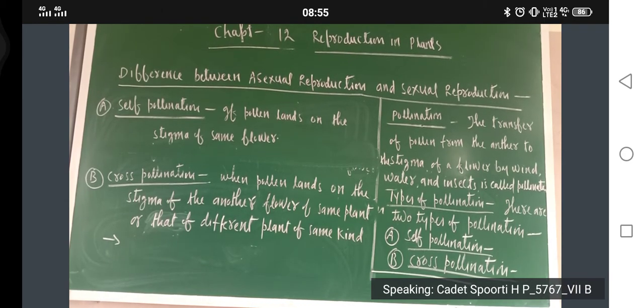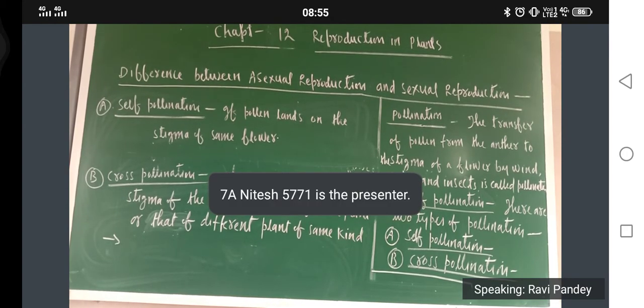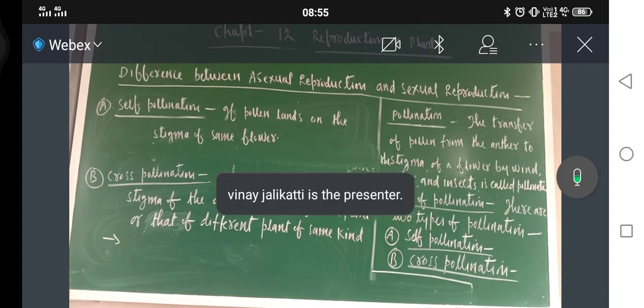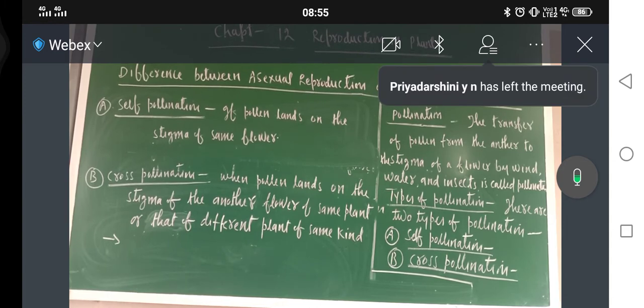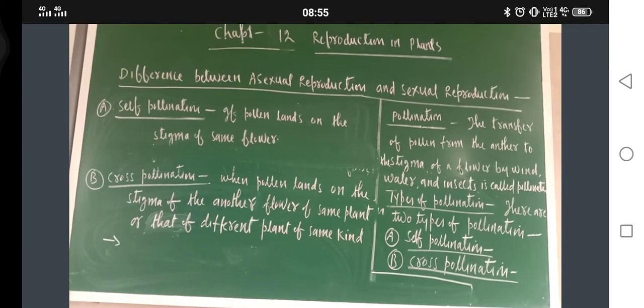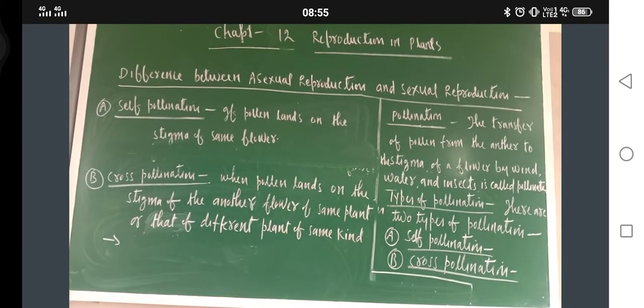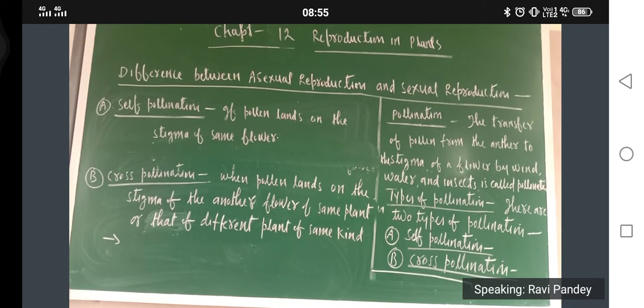No, it is not like that. Just see. Self pollination. First, try to understand. If pollen lands on the stigma of same flower, okay, same flower. So just try to understand. If it is bisexual flower, so in bisexual flower, what would be there? Just see, male reproductive part and female reproductive part both will be there. Correct. So this may land on same flower. You can write it is occurring in the bisexual flower.